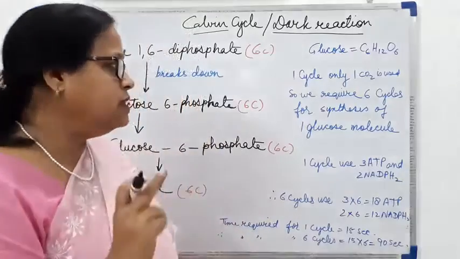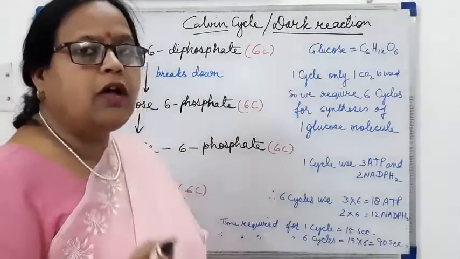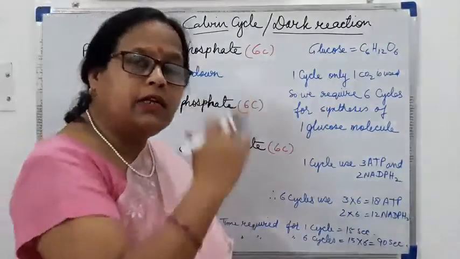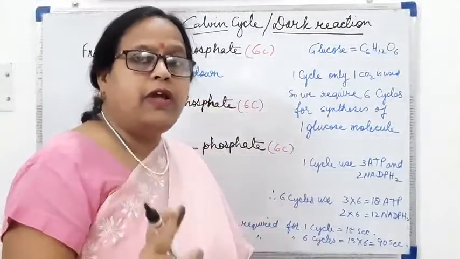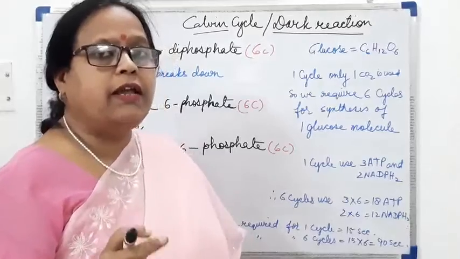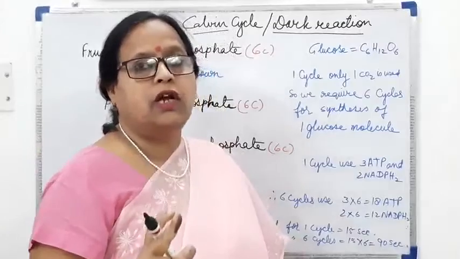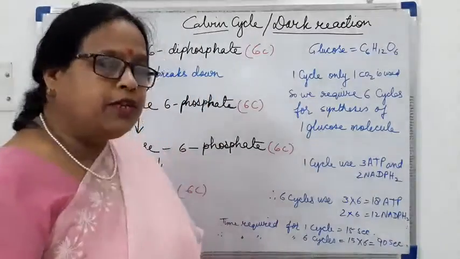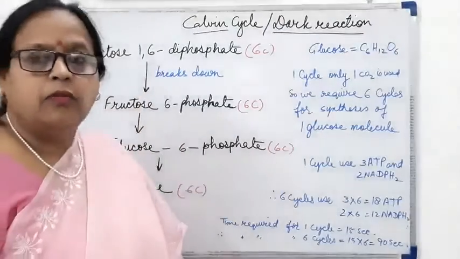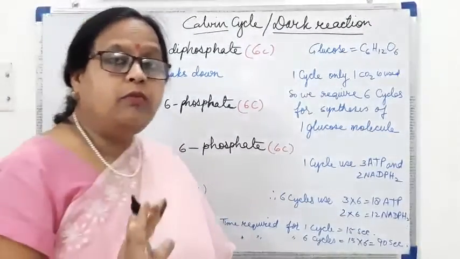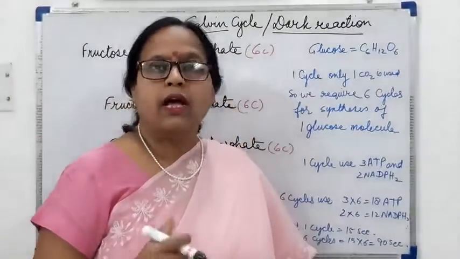So in total, if we consider all 6 cycles, 12 molecules of PGAL are formed. Out of these 12 molecules, 2 molecules of PGAL are utilized in the synthesis of the glucose molecule and 10 molecules are utilized for the regeneration of RuBP.